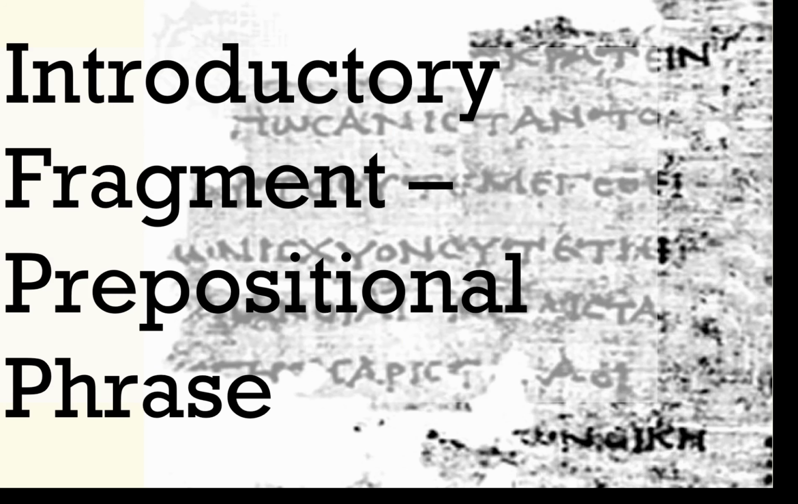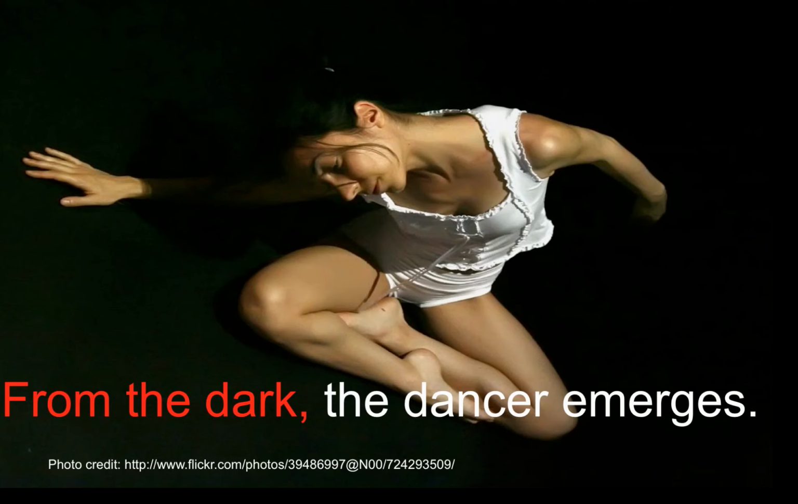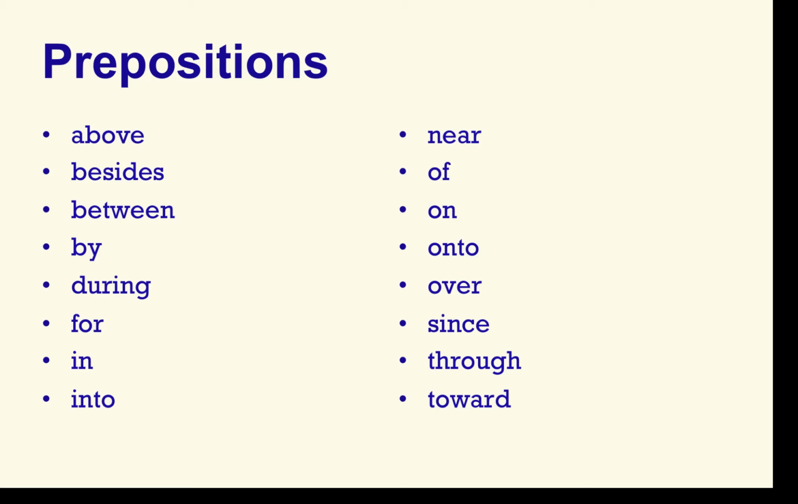Okay, now that we've talked about subordinate clauses, let's look at prepositional phrases, the second type of introductory fragment. "From the dark, the dancer emerges." "From the dark" is a prepositional phrase. Some, but not all, of the prepositions are above, besides, between, by, during, for, in, into, near, of, on, unto, over, since, through, and toward.